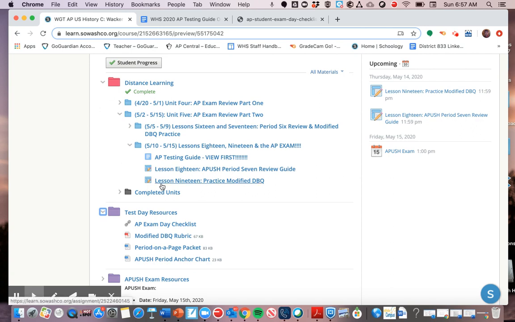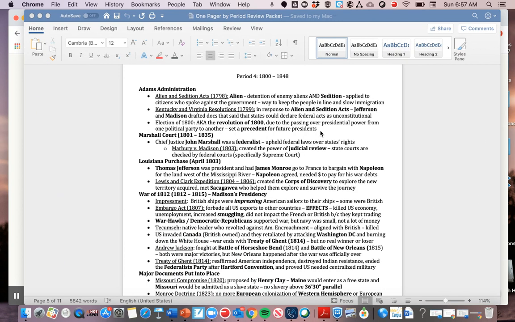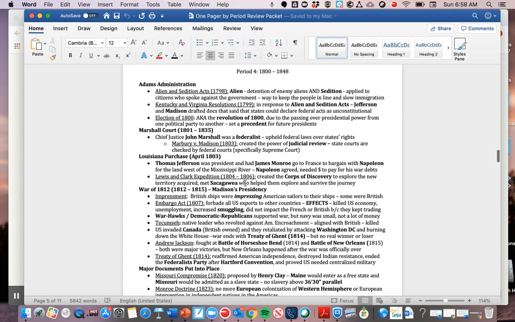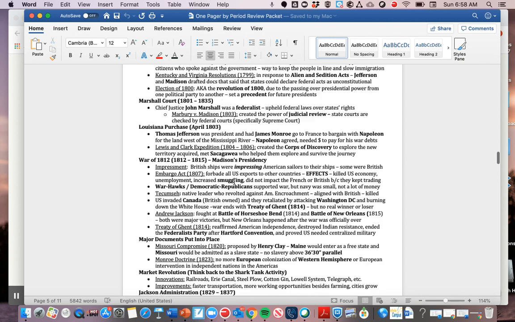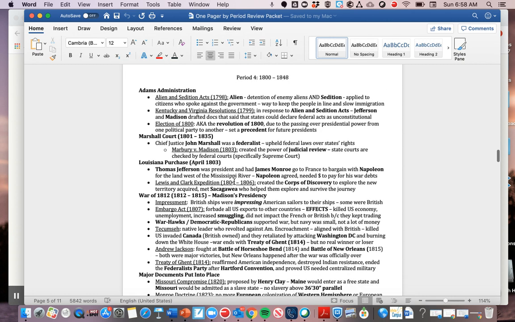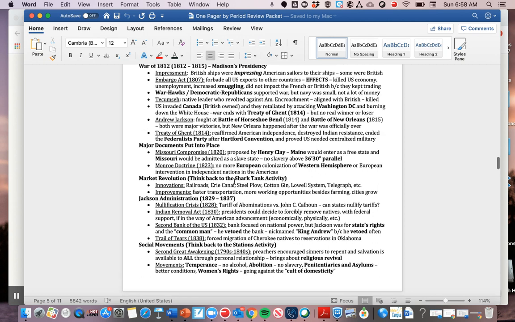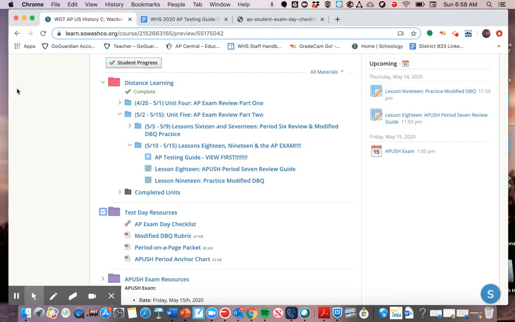The first one is the period on a page packet, and it looks like this. So you have each time period, and you have major events. You have things bolded that are major themes or eras in that time period, and little descriptions about what these events were. Not everything from the time period is on the page because it's just one page, but it is very useful. The other item that you could use for a cheat sheet, and you should print both these out, is the anchor chart, which looks like this.